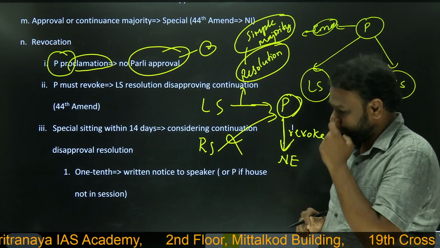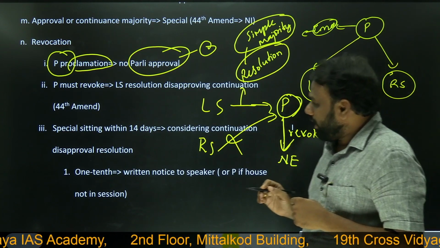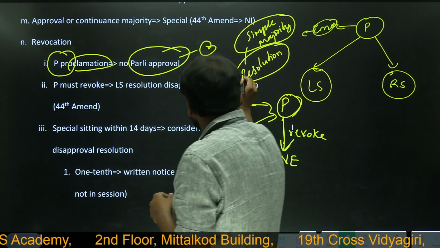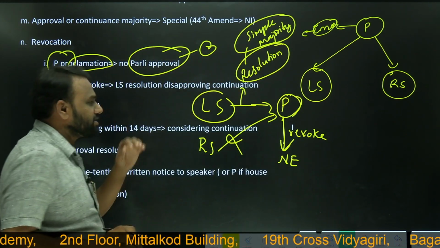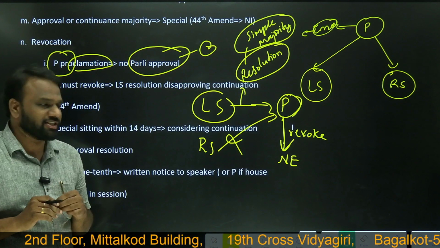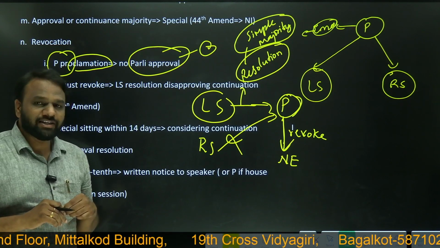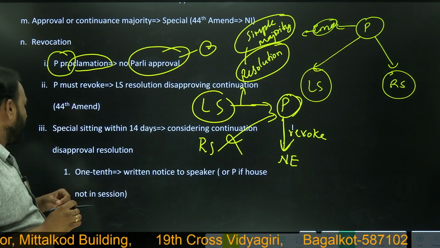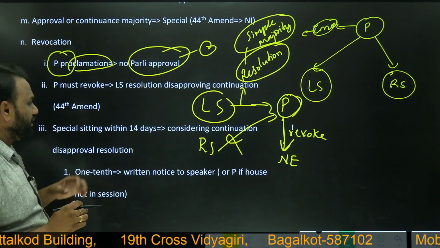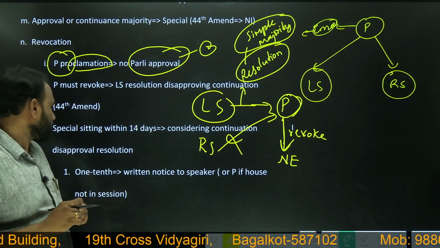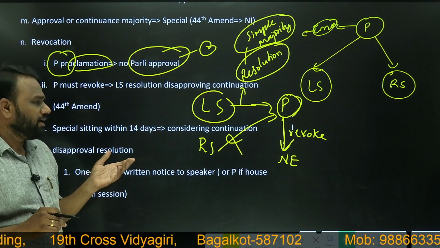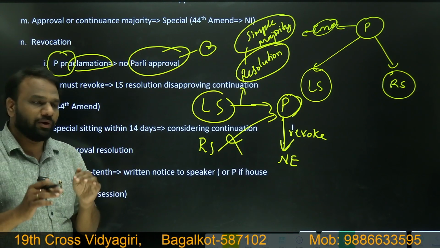Next, when can Lok Sabha pass a resolution? When it is in a session. Let us assume two scenarios. One, the Lok Sabha is in session.